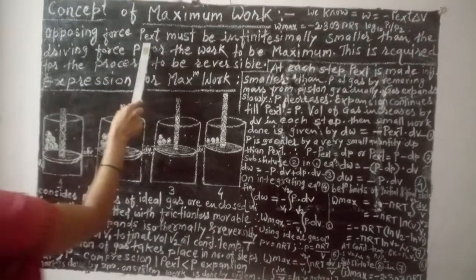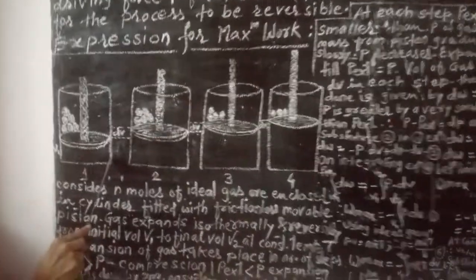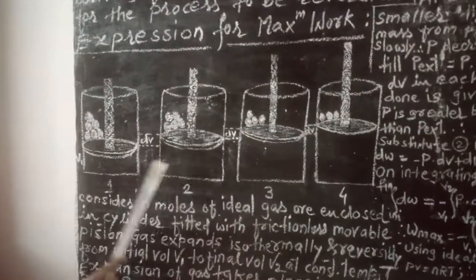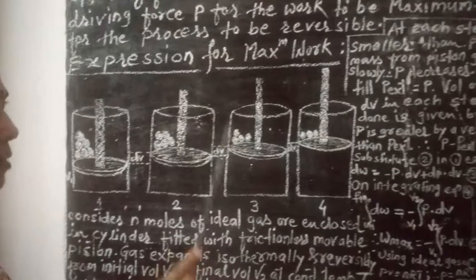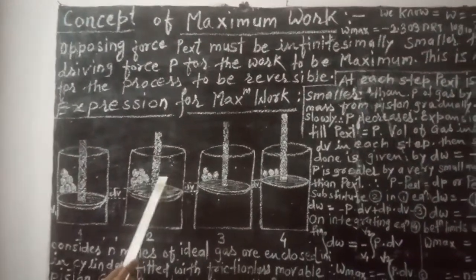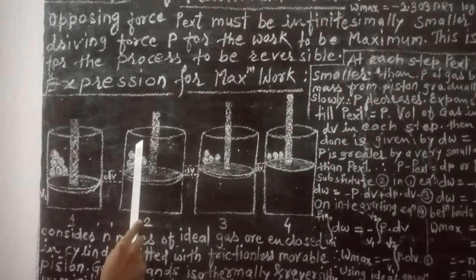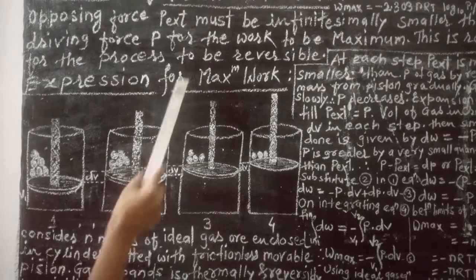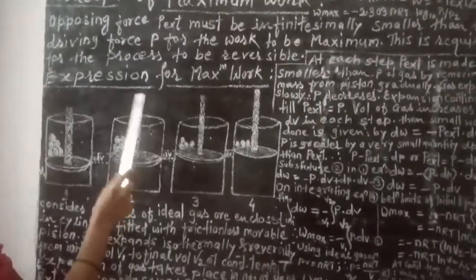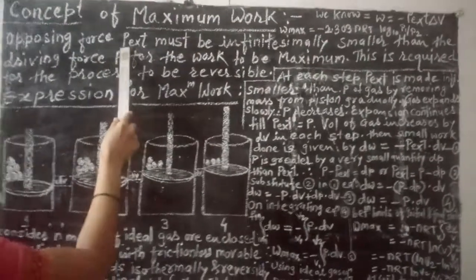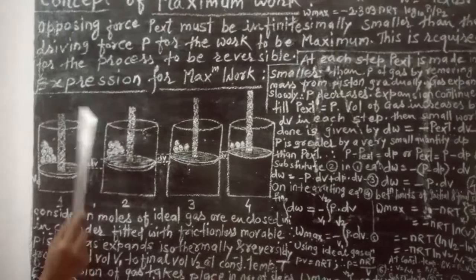Opposing force P external. That means consider this is a cylinder and the gas is enclosed in this cylinder. Then the pressure acting on the gas is P and this is the piston. So the pressure acting surrounding the piston is P external. This is the pressure acting on the piston, and P external is the opposing force. This is P, the pressure P, that is the driving force.